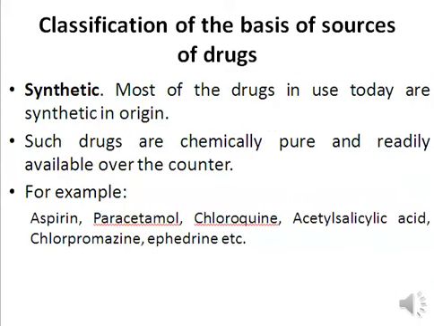Next we have the synthetic drugs. Synthetic drugs are the drugs that are entirely prepared inside the laboratory. So these drugs are chemically pure, they are rarely available over the counter, and they are very inexpensive. The examples are a lot, so I've just summarized a few of them. For example, aspirin, paracetamol, chloroquine, acetyl salicylic acid, chlorpromazine, ephedrine, etc. So all of these are synthetic. They are entirely prepared in the lab.